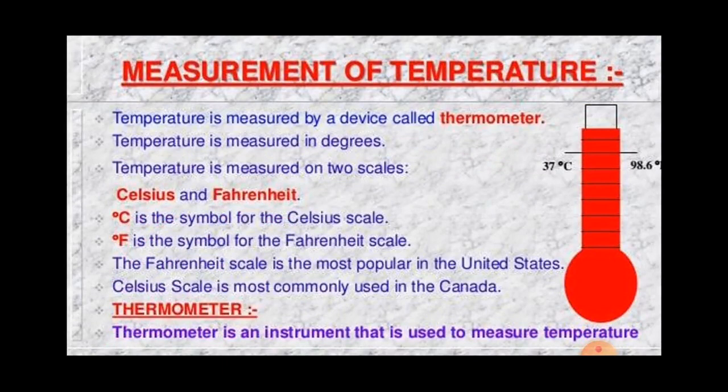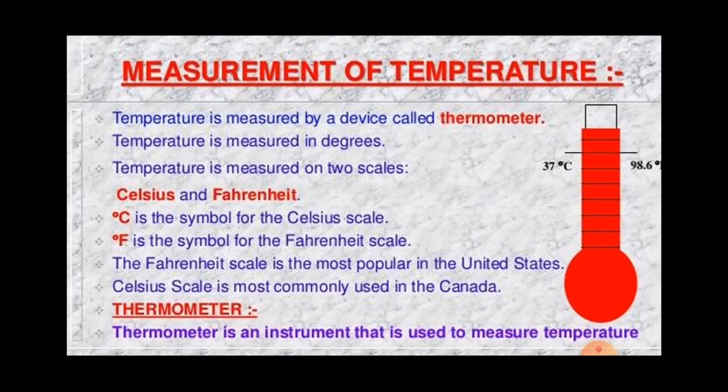A thermometer has a scale marked on it which is used to read temperature. The most common temperature scale marked on thermometers for measuring temperature is the Celsius scale. And temperature is expressed in the unit degree Celsius, and in short form degree C is the symbol. You see in this example, this unit is read as degree Celsius or just degree C.